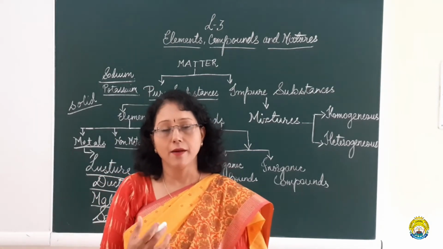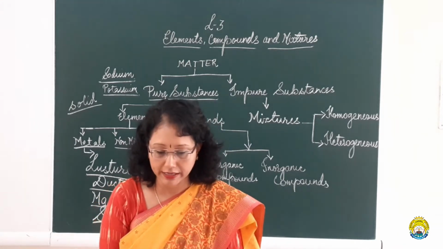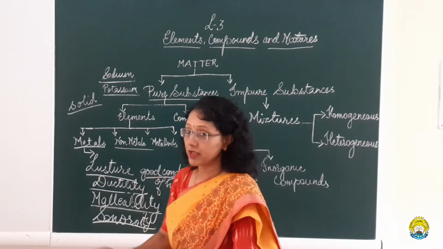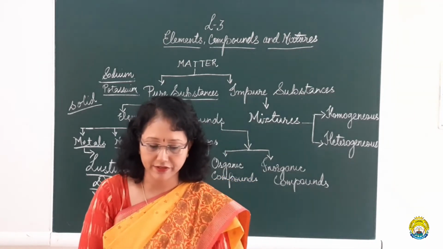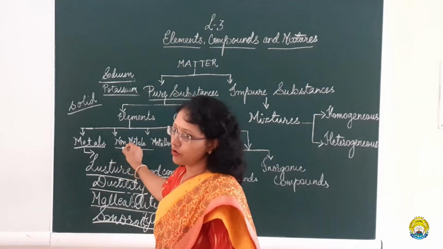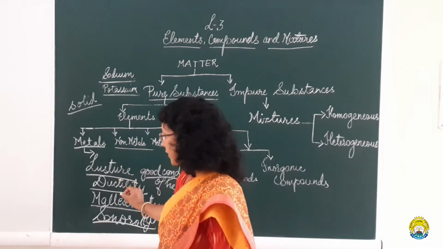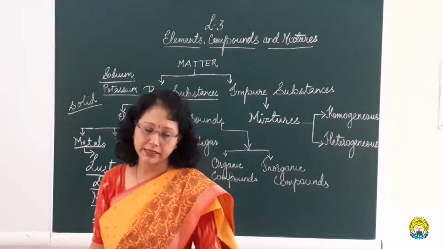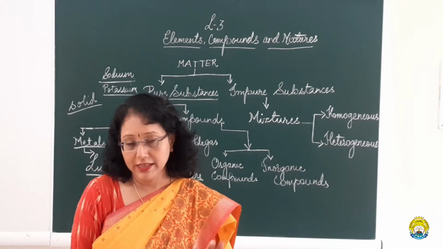Okay, zinc is a metal which is neither malleable nor ductile. Tungsten: metals are good conductors, but tungsten is a poor conductor of heat and electricity. Now, just the opposite of metals is the non-metals. They do not show luster, they are not ductile, they are not malleable, they do not produce sound, and they are bad conductors of heat and electricity. Again, exceptions are there.